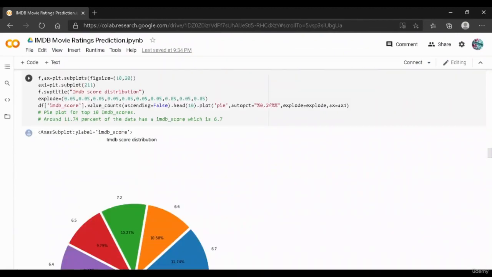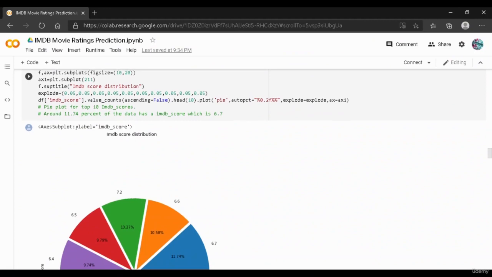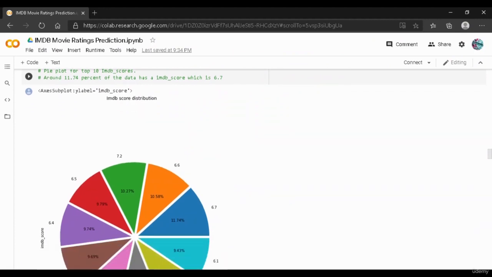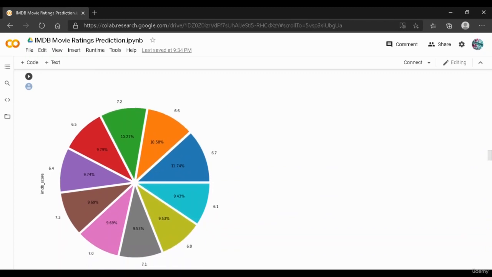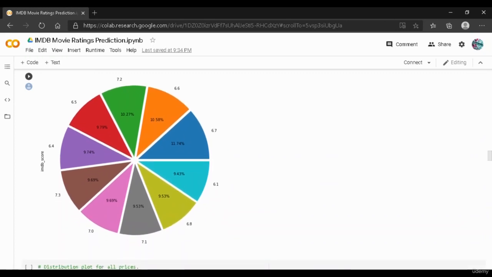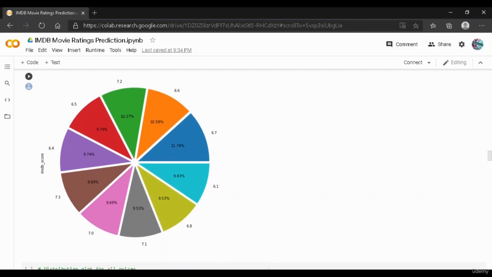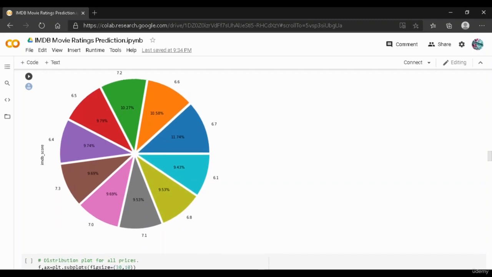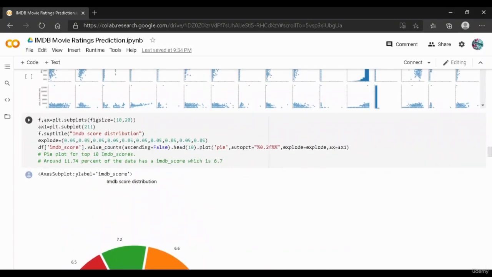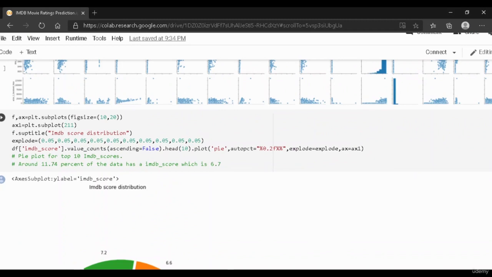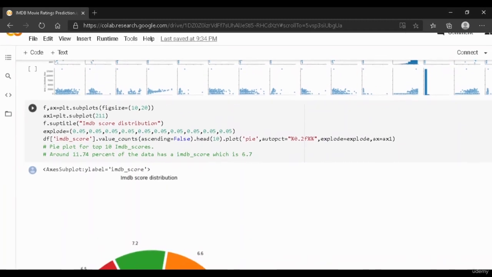And over here we have used a pie chart. What this pie chart shows us is the distribution of the ratings. And as you can see here, the rating 6.7, which is nothing but the IMDb score, has 11.74 percent throughout the entire data frame. So over here you can see this is the fixed size. Okay, and then we have given a title over here, which is called the IMDb score distribution.